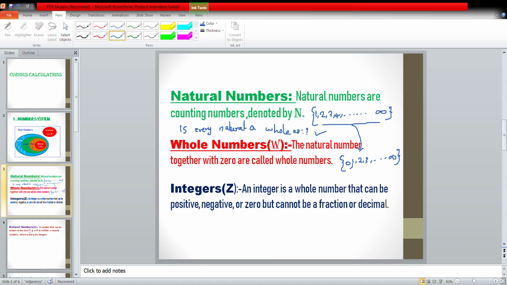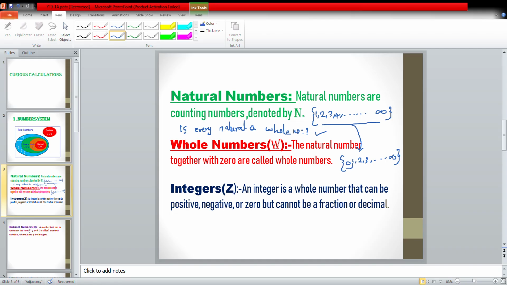But the converse is not true. If you take every whole number, 0 is there. But in the natural numbers, there is no 0. So we can say every whole number is not a natural number, because 0 is not in the collection of naturals.